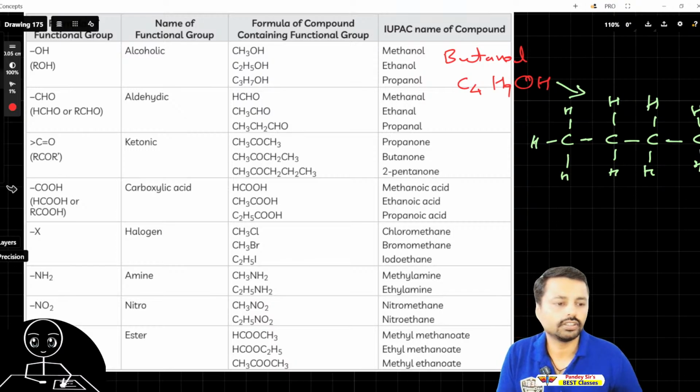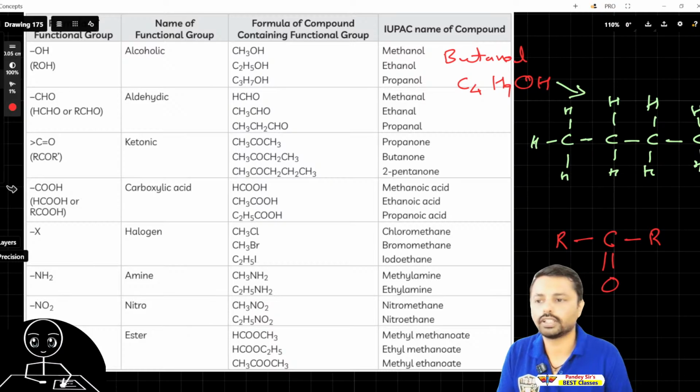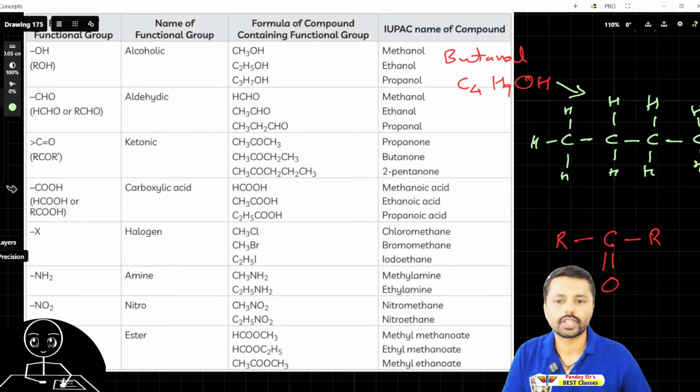So it will be C double bond O, and then here R, that is an alkane, and here R. Like here in place of R, it can be CH3, and here also it can be CH3. I will make one propanone, or I can make butanone. So let's make butanone.